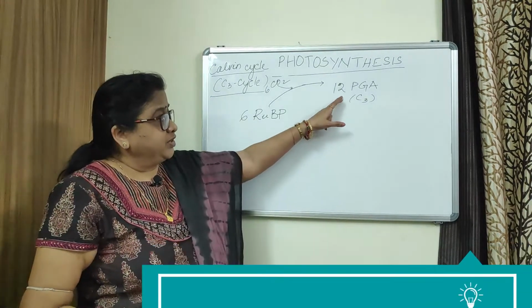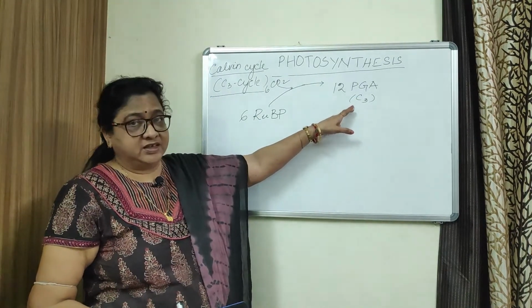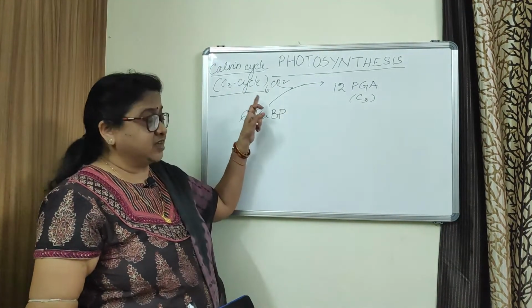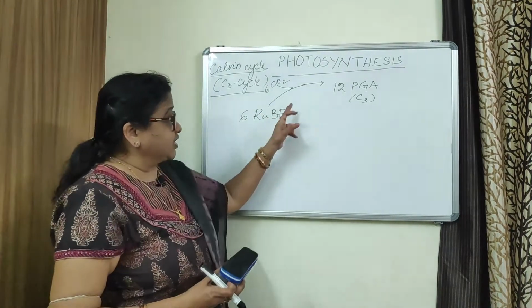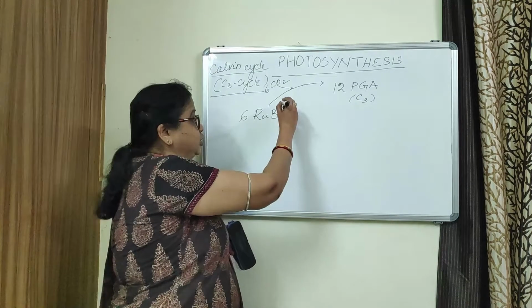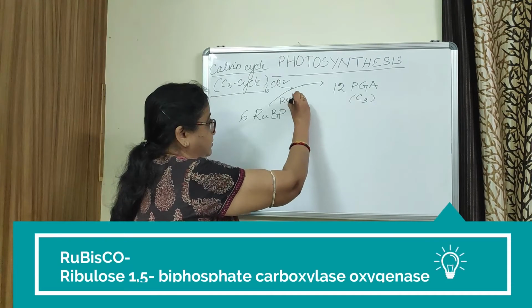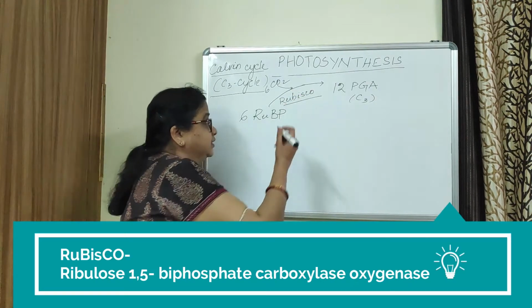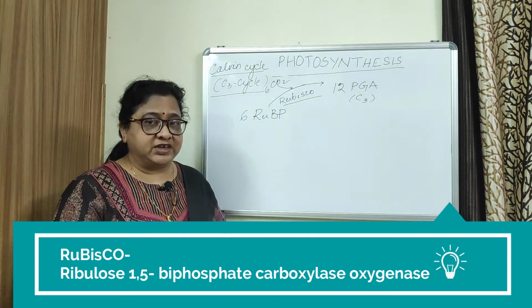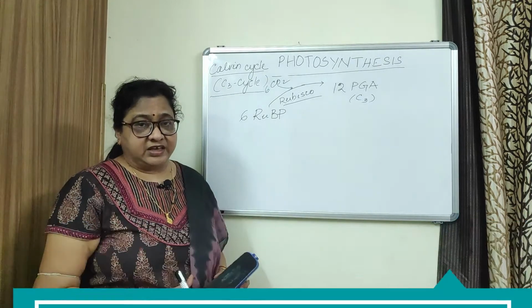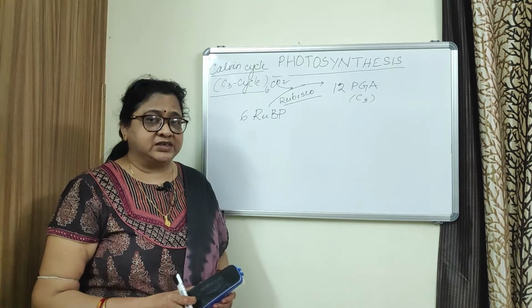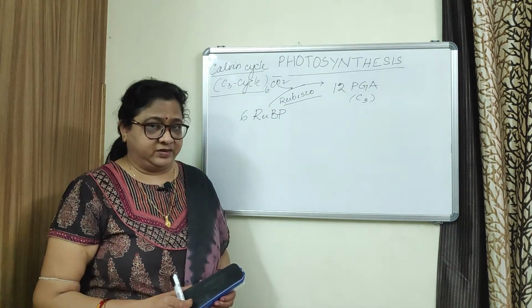As PGA or phosphoglyceric acid is the first stable compound, the cycle is known as the C3 cycle, and this reaction is mediated by a key enzyme known as Rubisco, that is RuBP or ribulose biphosphate carboxylase oxygenase, because this enzyme can carry out carboxylation, that is addition of carbon, as well as oxidation.